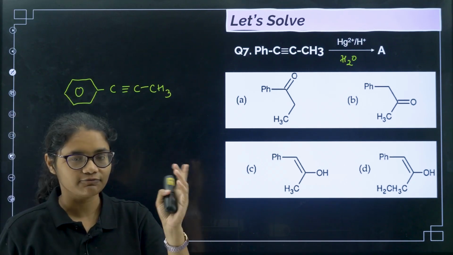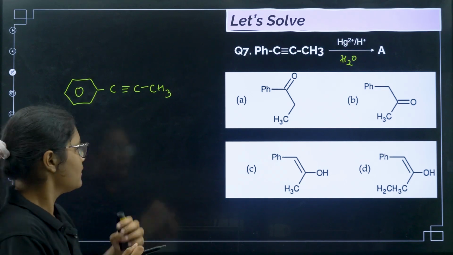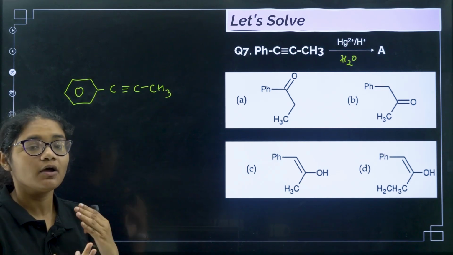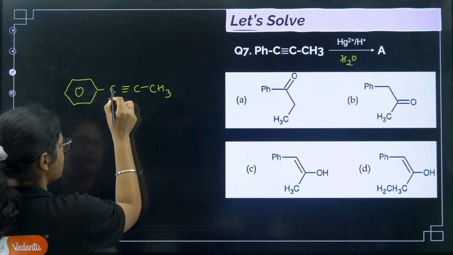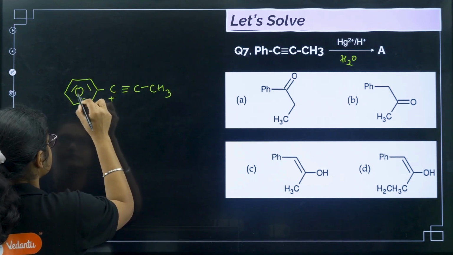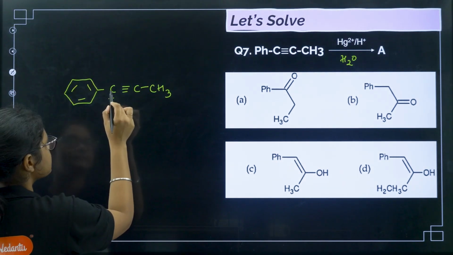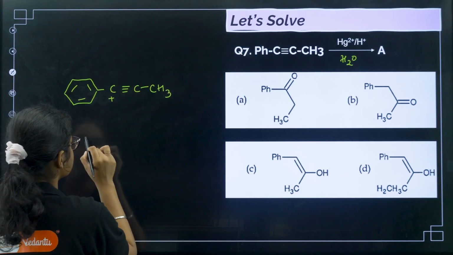Here there is addition of water following Markovnikov's rule, and in Markovnikov's rule the number of hydrogens is seen. But here both the carbons do not have any hydrogen, so we ask which carbocation will be more stable. If a carbocation is formed here, it will be resonance stabilized, so the carbocation will form here and OH will attach here.